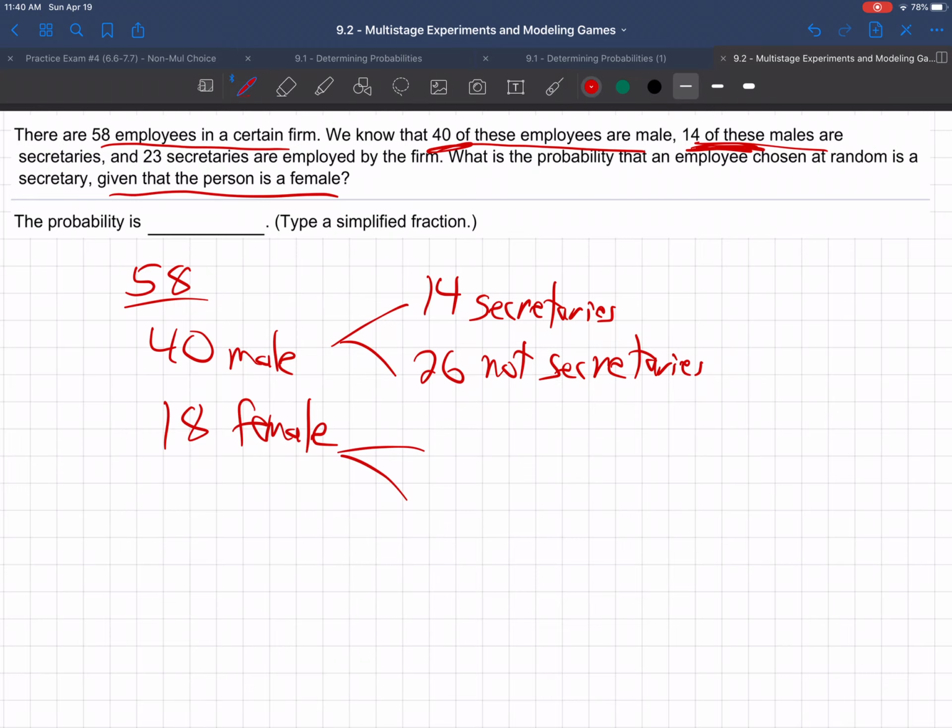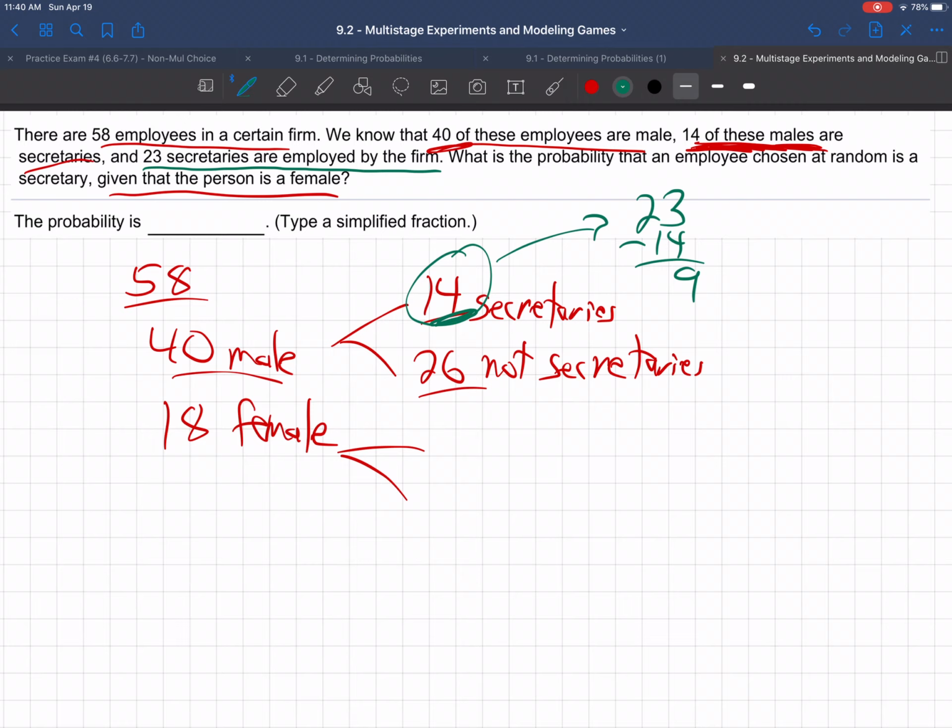Is this making sense, how I'm reasoning through this? We've got 40 males, and 14 of these males are secretaries, so 26 of those 40 males are not. And notice this next fact: 23 secretaries are employed by the firm. There are 23 secretaries total. So if you take away 14 from 23, what is that, 9 more to go?